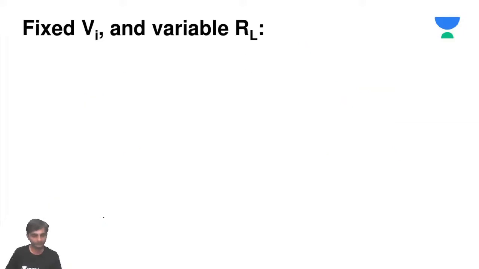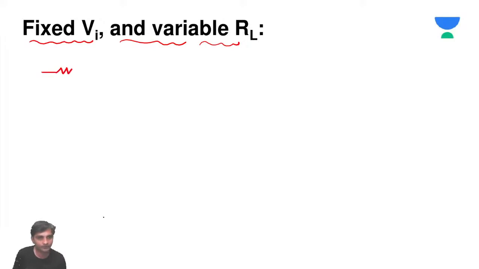Now in the second case, we have a fixed VI and a variable RL. Fixed VI and variable RL means the input is fixed, but the load resistance RL is changing.